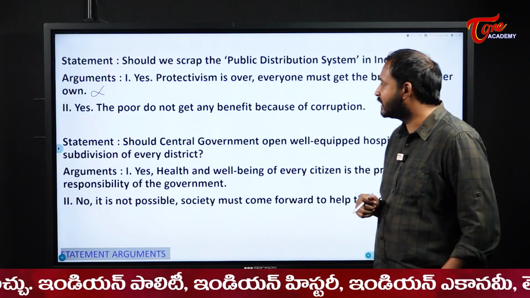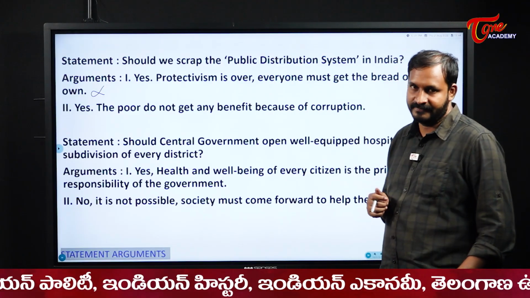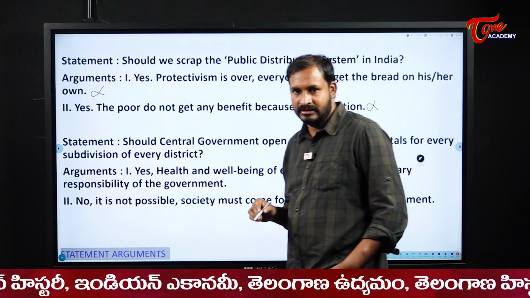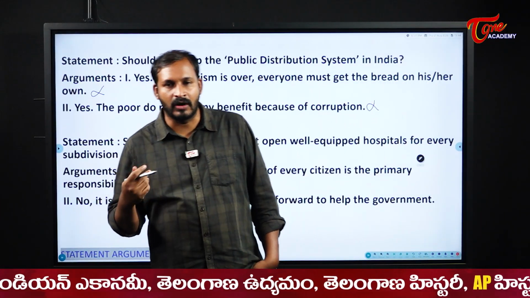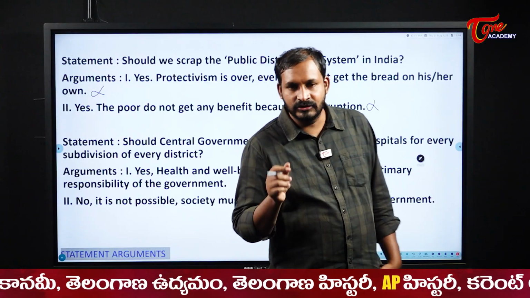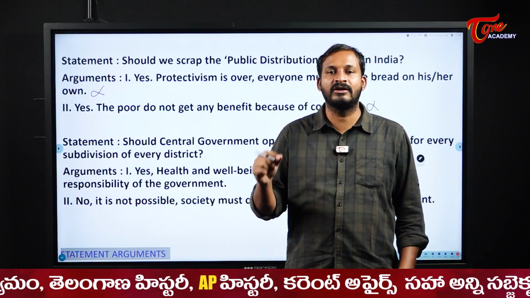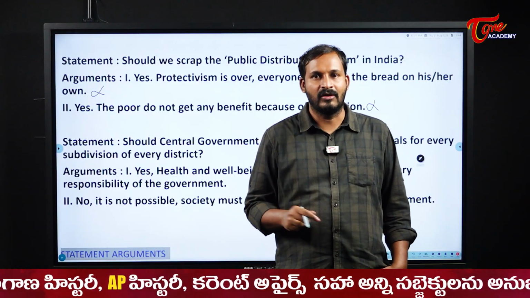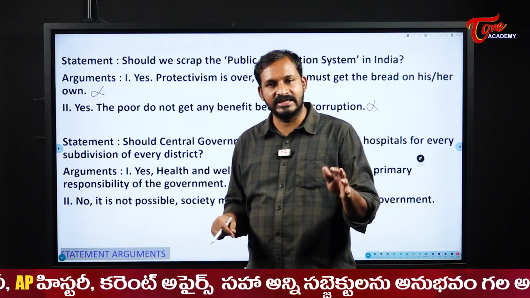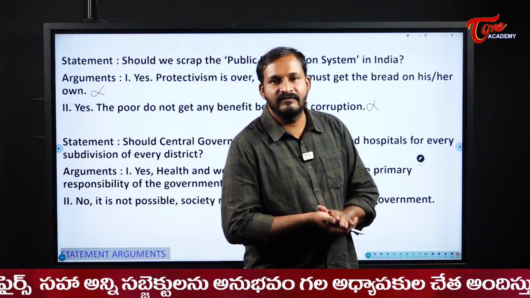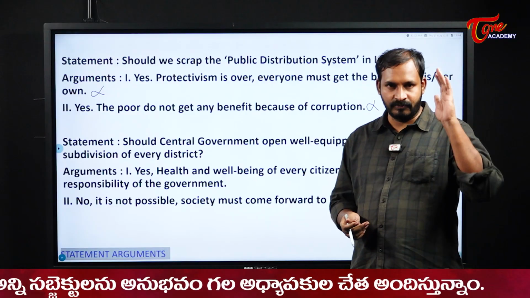Yes, the poor do not get any benefit because of corruption. See, this one is also not a strong argument here. If you want to provide them, yes, you should not stop the public distribution scheme. Instead of that, you should concentrate on the corruption, not on the public distribution. Just by saying that the corruption is happening, we should stop this public distribution scheme, that is a vague argument. So yes, you should provide public distribution.